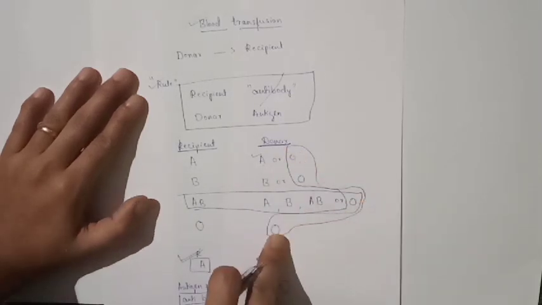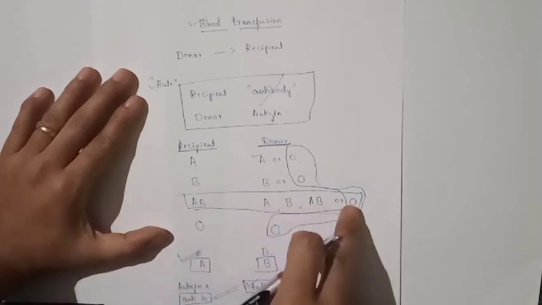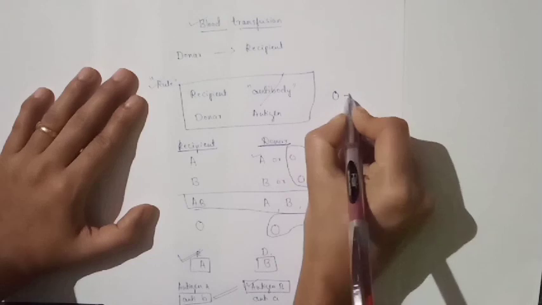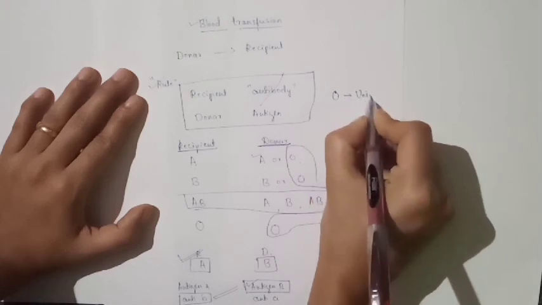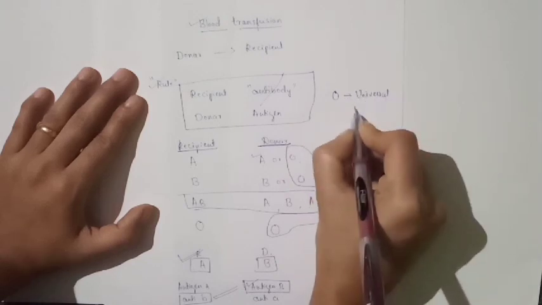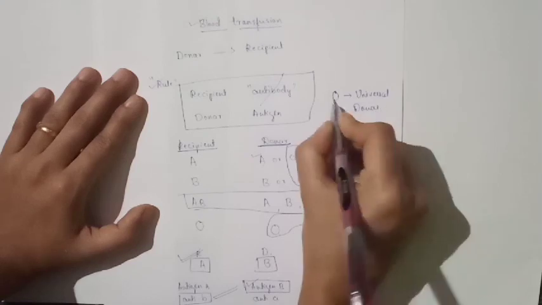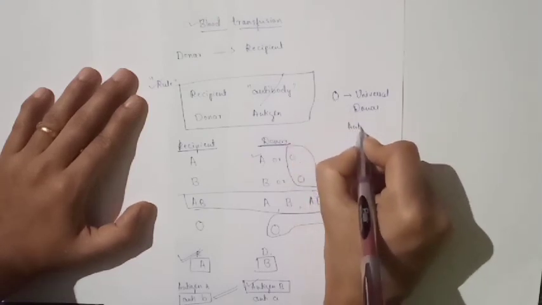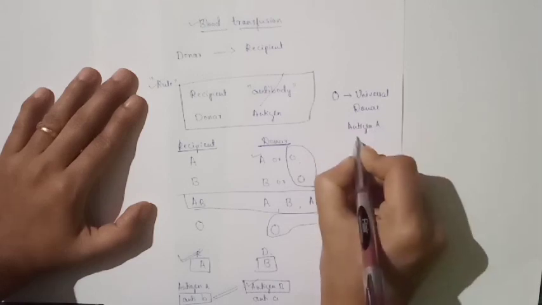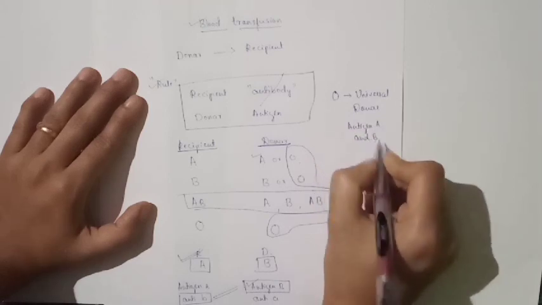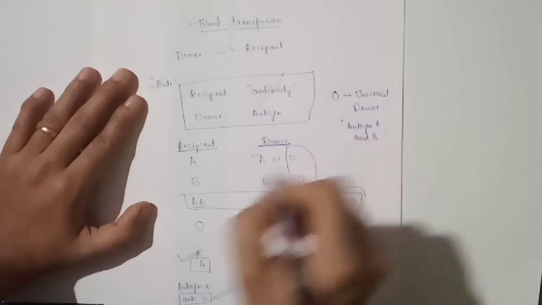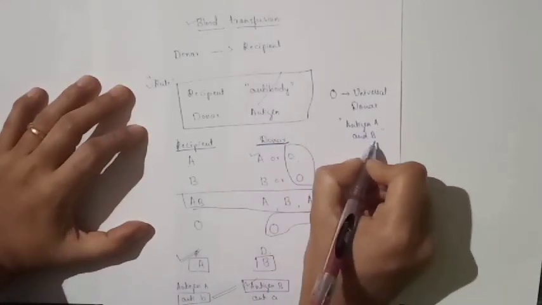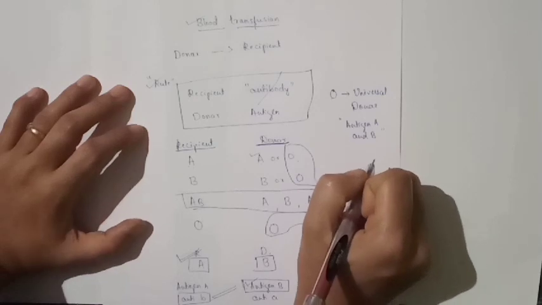Why? Why is blood group O the universal donor? Because in blood group O, both antigen A and B are absent.